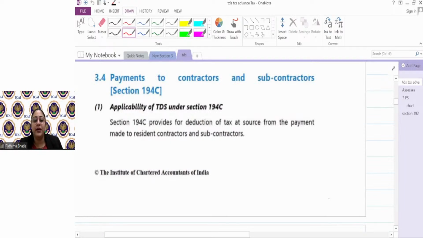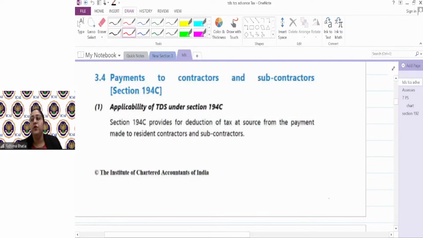What type of contractors and subcontractors are covered? The person who does work contracts, or a contract of carrying out any specific work. The contract can be of work or of labor. Example: if you give me a task of maintenance of some AC, that is a work. Giving a task of whitewashing, that is a work. Giving a task of painting, that is a work.